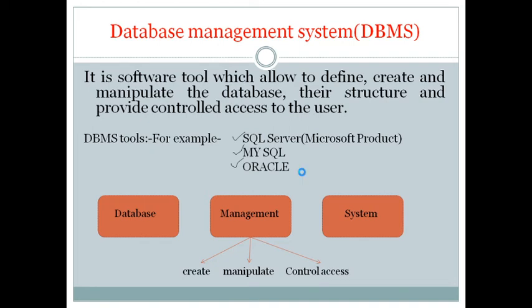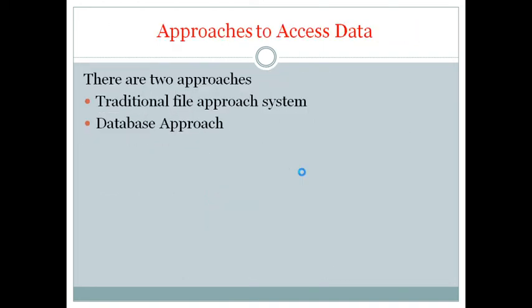So next one is approaches to access the data. There are two approaches: traditional file approach system and database approach system.